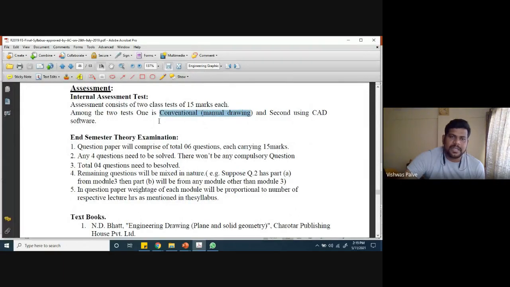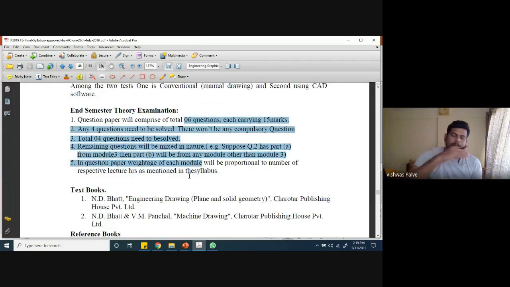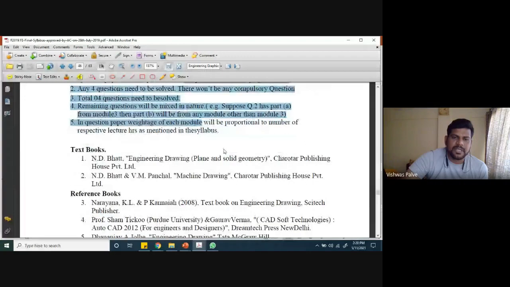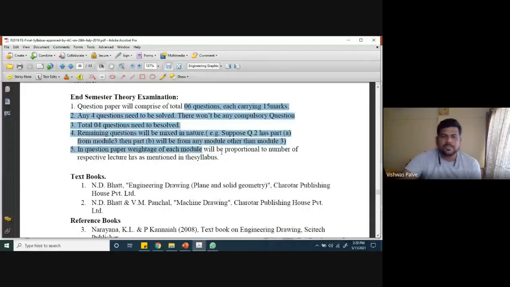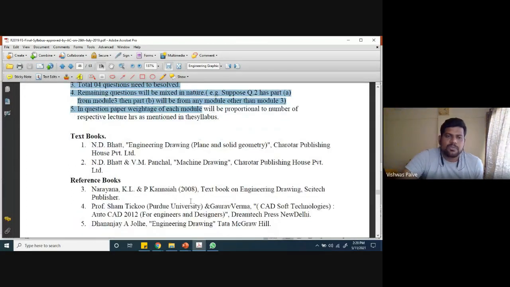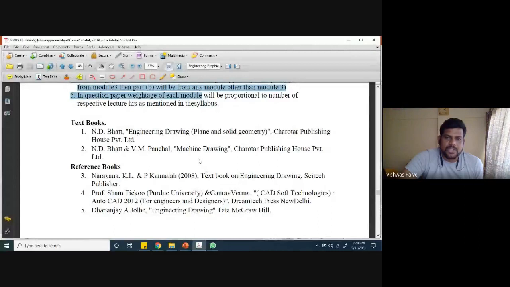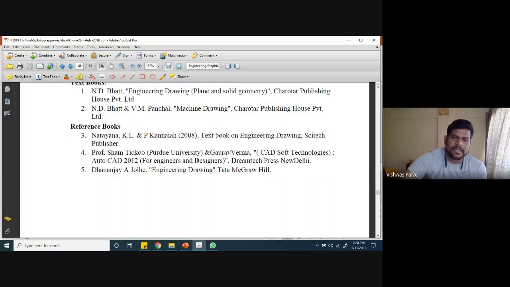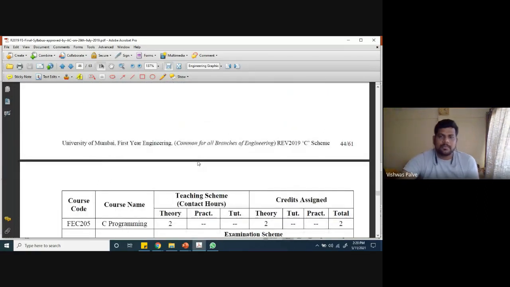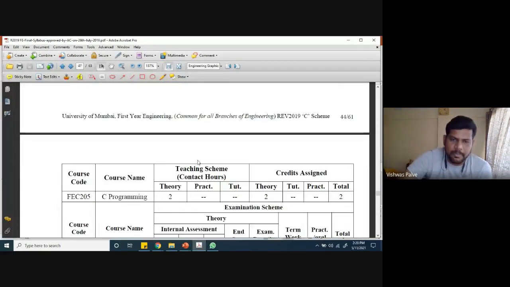Again, the end semester paper pattern. This is the conventional pattern, because as per the change in the syllabus or the teaching scheme, this end semester pattern may or may not remain the same, because it may change as per the completion of the syllabus. If you want to purchase a reference book, you can purchase the one by N.H. Dubey. A few books are available, and if it is not available in the market, I have a PDF copy of that book. I will attach it in the classroom itself, so no need to worry about the reference book. I will provide the notes.